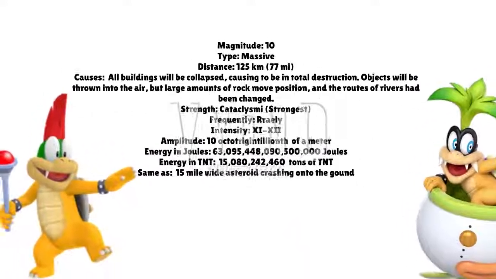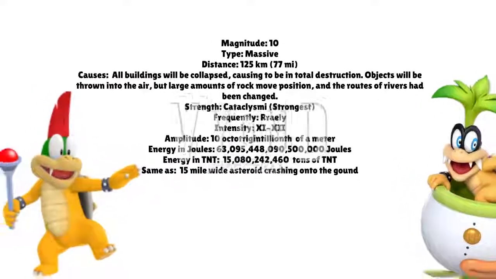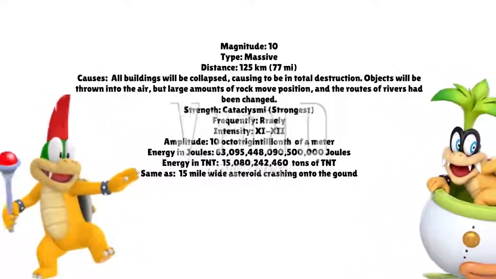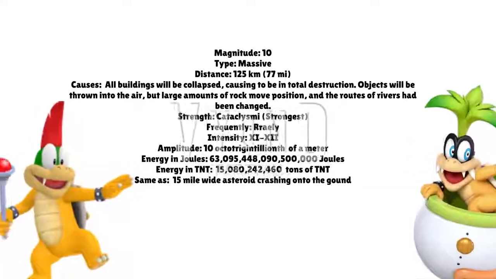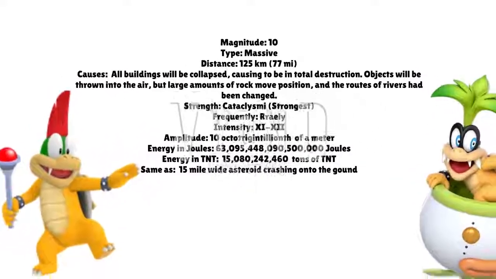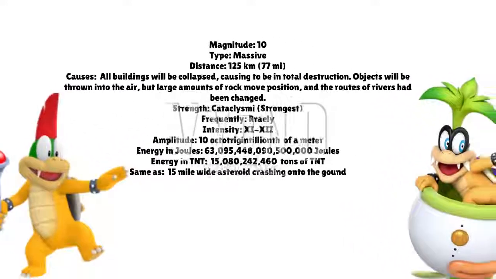The strength is cataclysmic. Everything would have been destroyed during a magnitude 10 earthquake. All buildings will collapse, causing total destruction. Objects will be thrown into the air, large amounts of rock move position, and the routes of rivers have been changed. The amplitude is 10 octotrillionth of a meter.